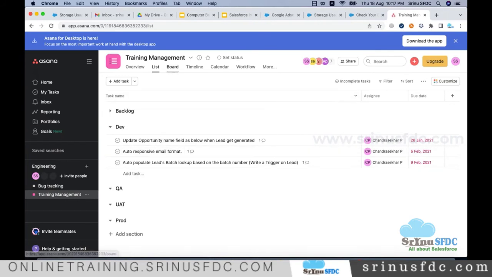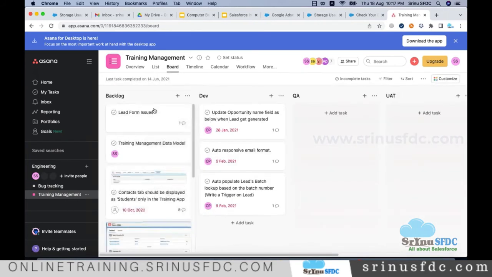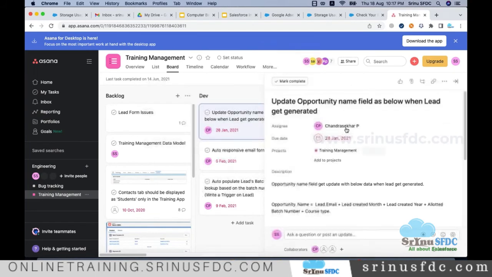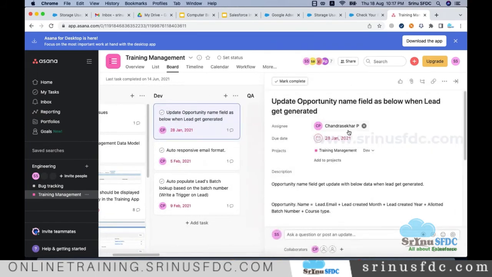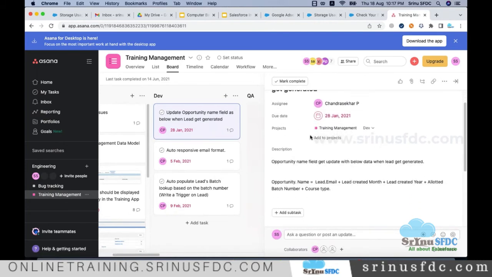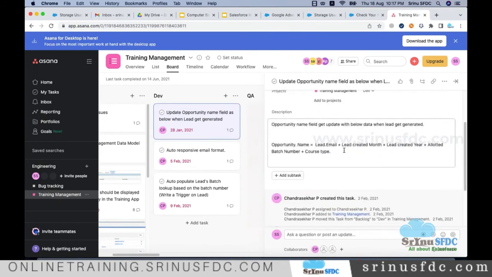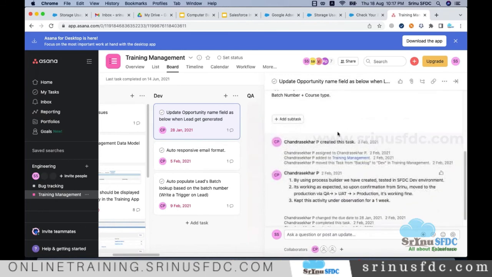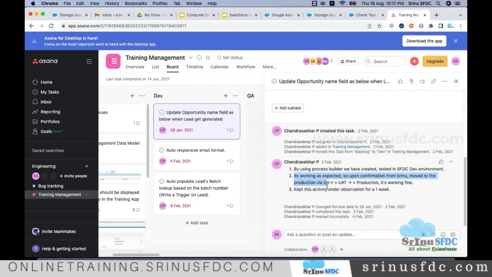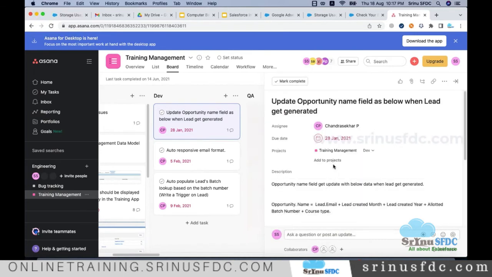So you see dev, right, in development phase. Maybe you can see these things like a board. If you see here, these are still not started working and these are started working. Let me open one of these, right? You see this is assigned to one person called Chandrasekhar. So due date, and at present the status is in due. So this is the requirement, and any question about that person will try to comment here.